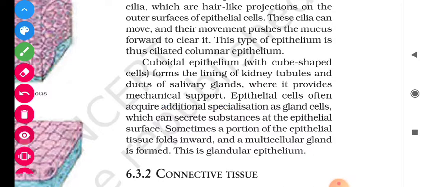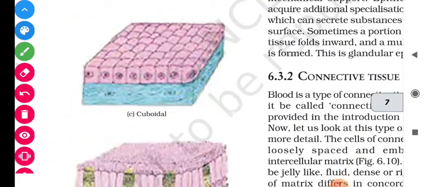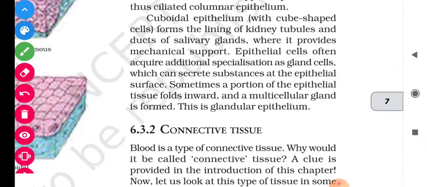So, students, this cuboidal type of tissue, in which cells are arranged like cubes, forms the linings of the kidney and the ducts of salivary glands, providing mechanical support. Epithelial cells often acquire additional specialization as gland cells, which can secrete substances at the epithelial surface. Sometimes a portion of the epithelial tissue folds inward and a multicellular gland is formed. This is glandular epithelium.